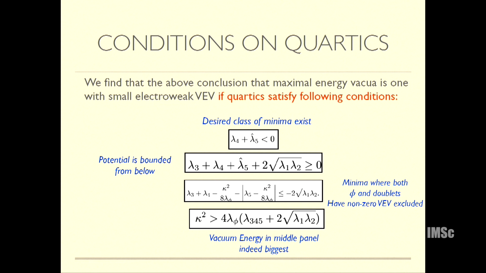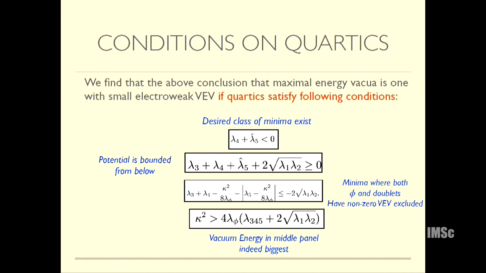For example, once you do the minimization, you could have both the phi and the Higgs getting a vev, and things like that. To prohibit all those things that can spoil this picture, you need various conditions on the quartics. We do this in 2HDMs all the time. And of course, if this is not true, for example, the photon can get mass and so on.